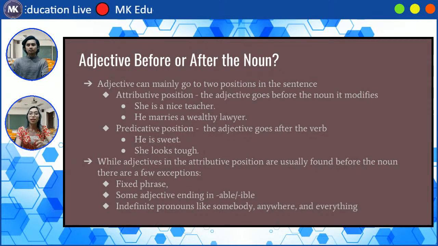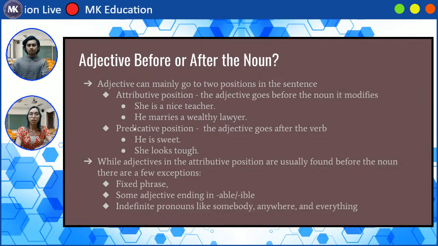She is a nice teacher. Okay, so our adjective is nice, and the noun that it modifies is teacher. The second one, he marries a wealthy lawyer. So our adjective is wealthy, and the noun that it modifies is lawyer.